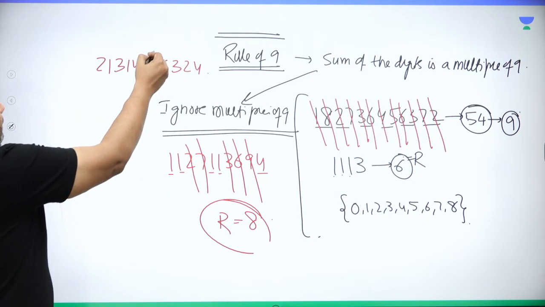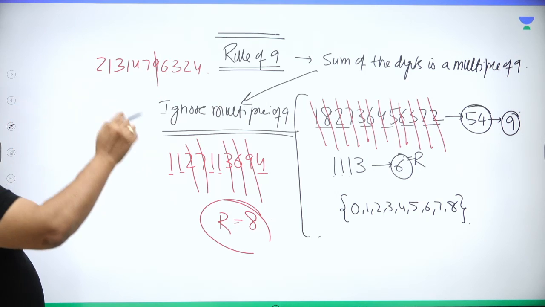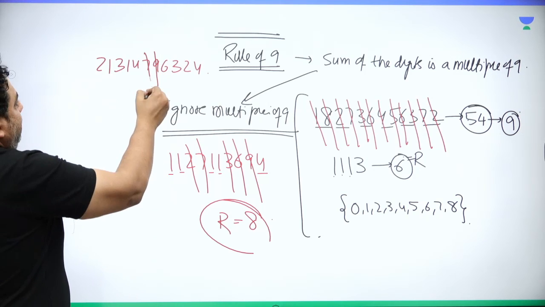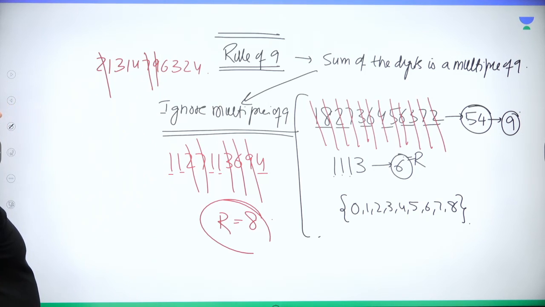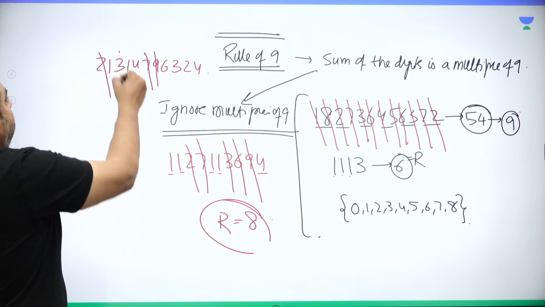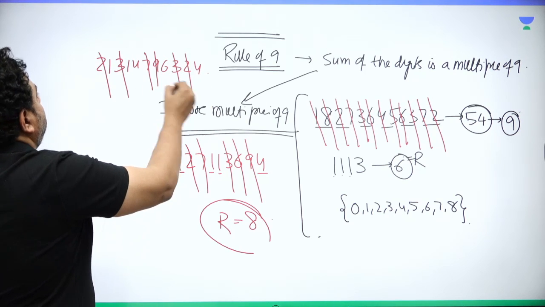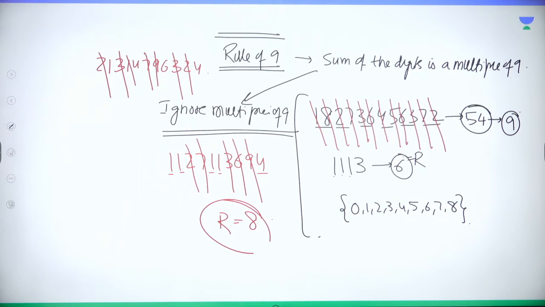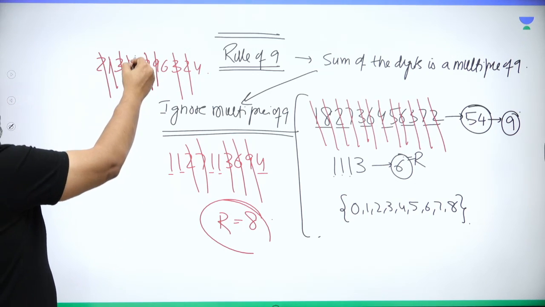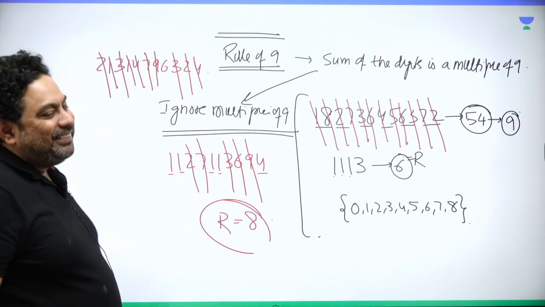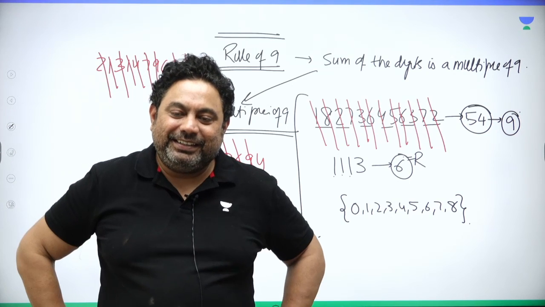So first of all, find multiples of 9. Anywhere cancel it. 9 gone, right? 7 plus 2, 9 gone, right? And then 3 plus 3 plus 2 plus 1, right? 3 plus 3 plus 3 is 9, gone. And then 1 plus 4 plus 4 gone. So the number is exactly divisible by 9.